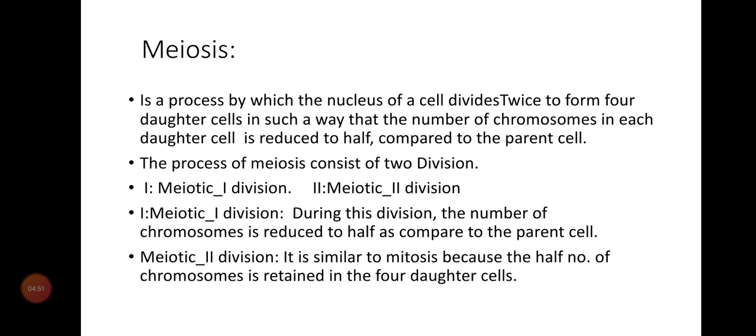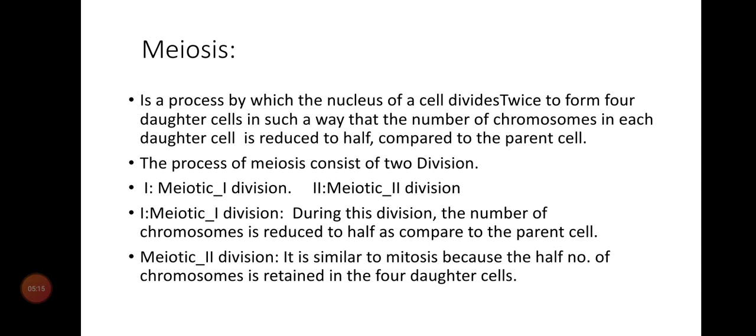Meiotic I division. During this division, the number of chromosomes is reduced to half as compared to the parent cell. My dear, you should keep this point in mind that here the number of chromosomes is reduced to half. But during mitosis, the number of chromosomes is the same in the daughter cells.